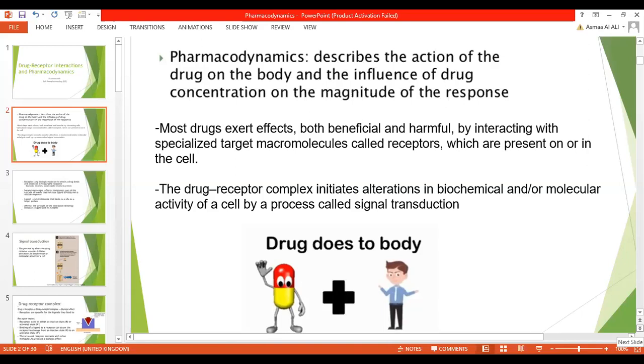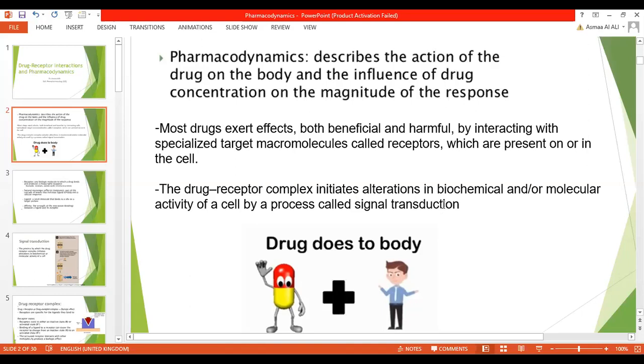Most drugs exert effect, both beneficial or harmful in case of side effect, by interacting with a specialized target molecule called receptor, which is present on or in the cell. The drug occupies this place. The drug receptor complex راح يتكون عندنا, drug receptor complex initiate alteration in biochemical and or molecular activity of a cell by a process called signal transduction.